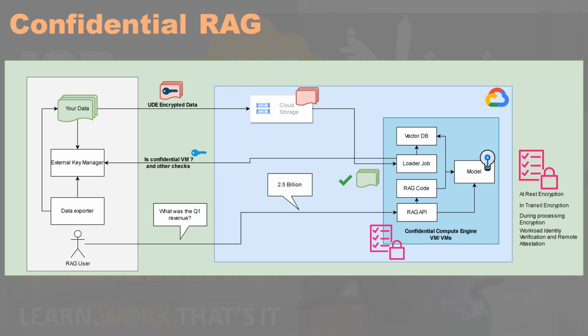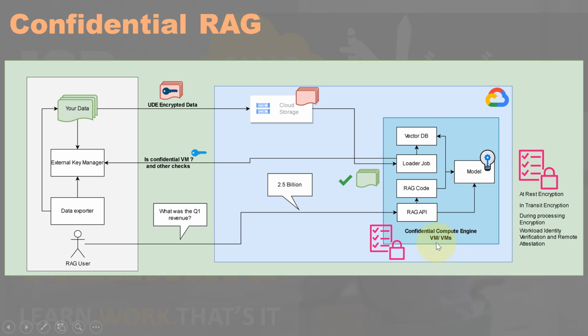But, and I really promise you this is going to be the last slide before we go back to demoing, this one is kind of important, so just hang on with me here. So this is kind of the full architecture of the application which we are going to continue demoing, right? What we have on the extreme right here is a confidential compute engine VM or maybe VMs, right?